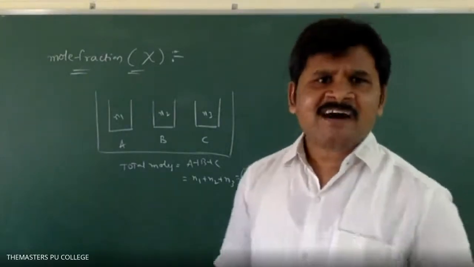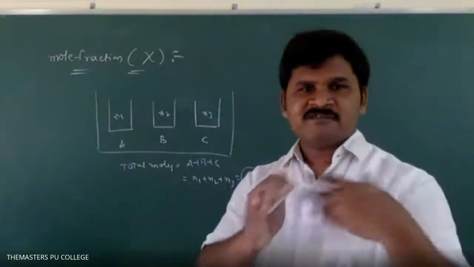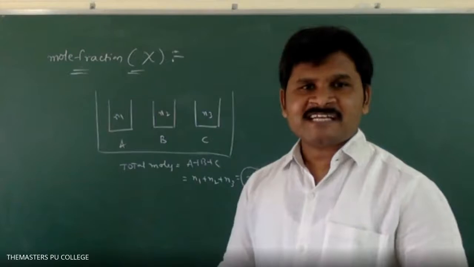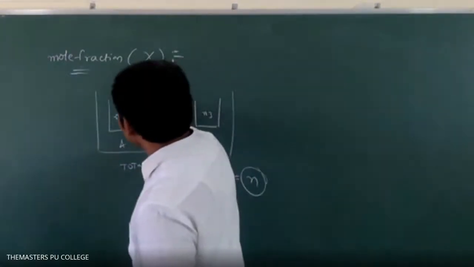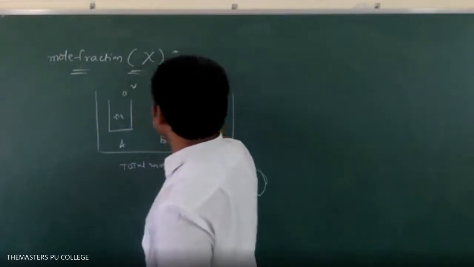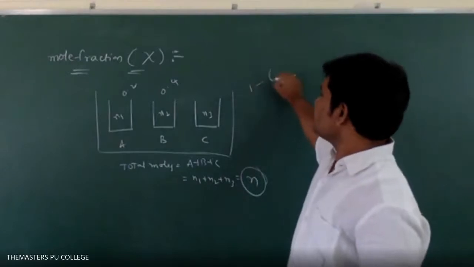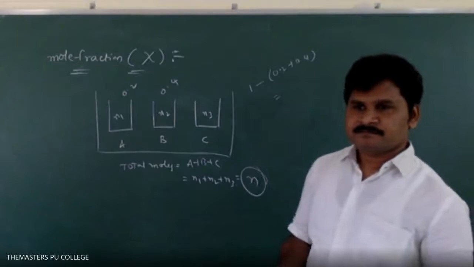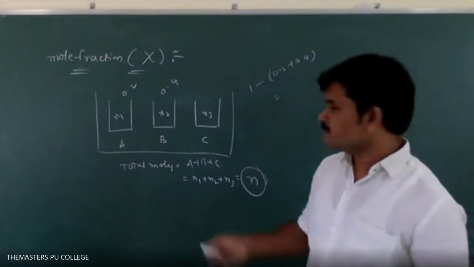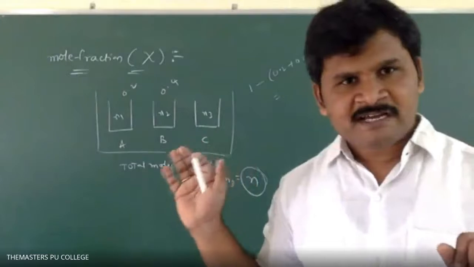Next, another important point. Mole fraction of all components in a solution is equal to 1. If you add all components, what is the final answer you will get? 1. Say for example, mole fraction of A is 0.2, mole fraction of B is 0.4, mole fraction of C is equal to 1 minus (0.2 plus 0.4), that is 1 minus 0.6, so we will get mole fraction of C as 0.4. Like that we have to calculate. Clear, students?